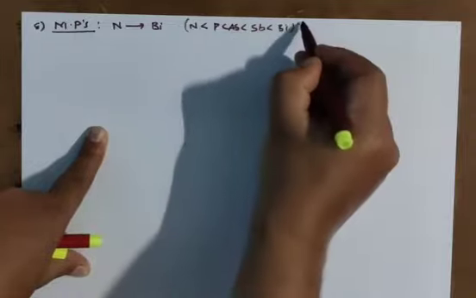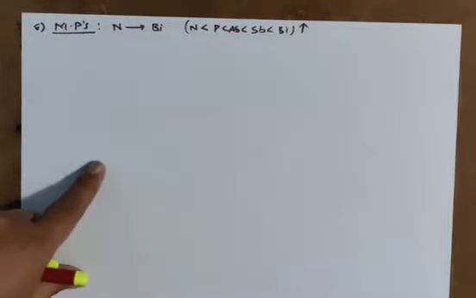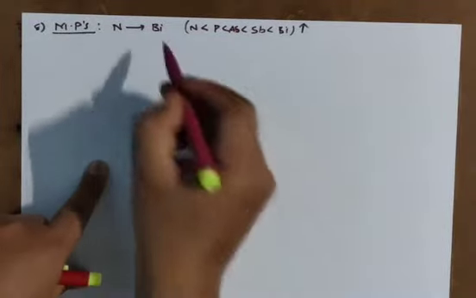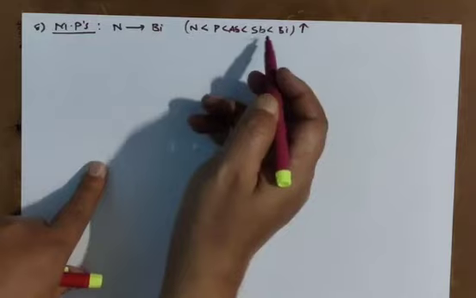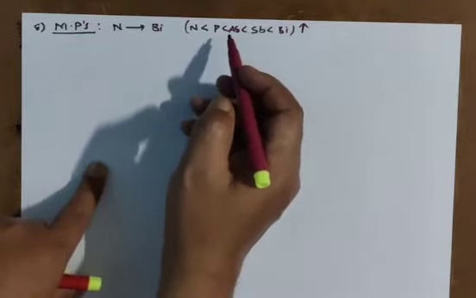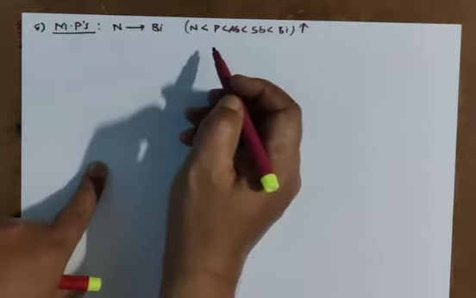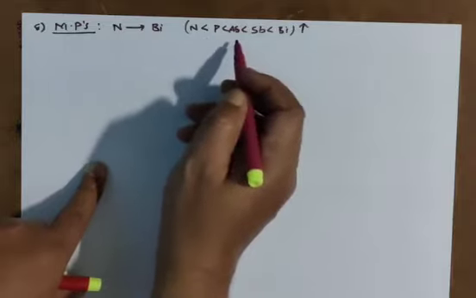This is the general trend. But when you go into detail, a little bit of variation is there in melting point. Generally melting point is going to increase, but here a little bit of deviation is there. The trend changes a little bit.